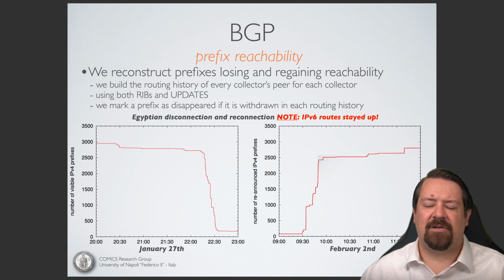The first analysis is looking at BGP advertisements, and we see that the vast majority of the prefixes advertised through BGP were withdrawn in a fairly coordinated manner. Remember, we're looking at Egypt here, and they had 51 different ASs advertising prefixes, so there must have been no small effort in getting all of those to participate in withdrawing at about the same time. The authors note here that the IPv6 prefixes were effectively ignored. They were not withdrawn in this process.